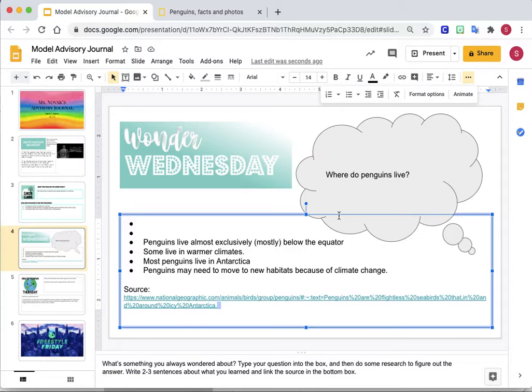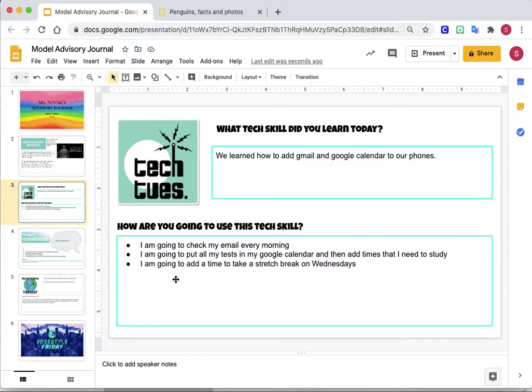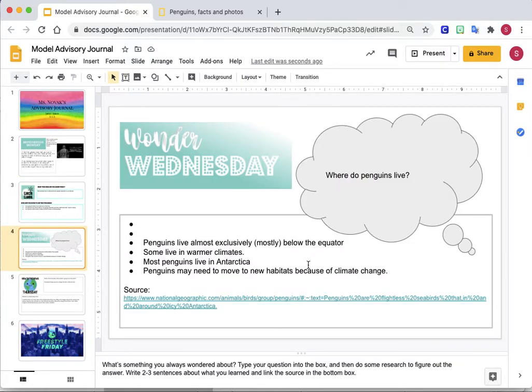And that's how you're going to do your Wonder Wednesdays. Every week you can change your topic, or if you want to find out more about the same topic, you can ask a new question. So a new question for me maybe next week is I can find out, what do penguins eat? Or if I want to worry a little bit more about this climate change, I could say, how are penguins being affected by climate change? And I could ask that question for the next week.